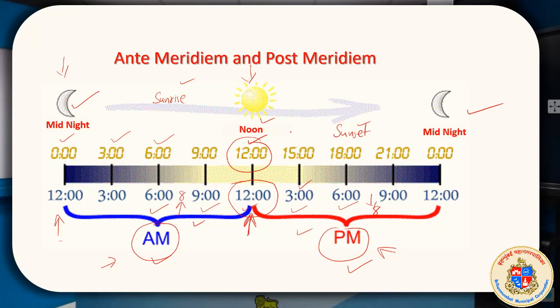So if Sripati had told, I worked 6 AM to 8 PM, it is clearly understood that from 6 AM he worked till 6 PM, 12 hours, and then another 2 hours. That means 12 hours plus 2 hours. Sripati had done 14 hours of work. That's why he was tired.